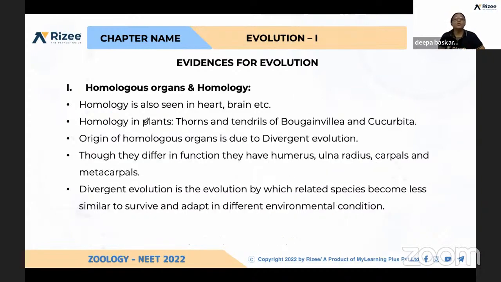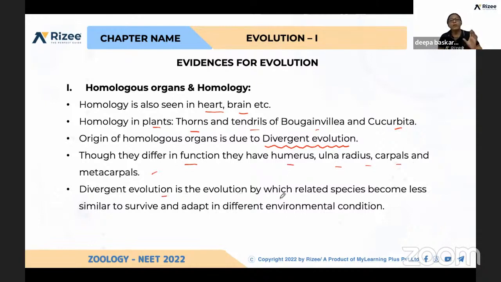Okay, yeah. So, for example, homology is also seen in heart and brain. And again, in plants, if you take thorns and tendrils of Bougainvillea and Cucurbita. So the origin of homologous organs is due to divergent evolution. Previously they were living as the same species, and based on the need, they have evolved. Okay, and again, though they have different functions, they have humerus, ulna, radius, carpals, and metacarpals.